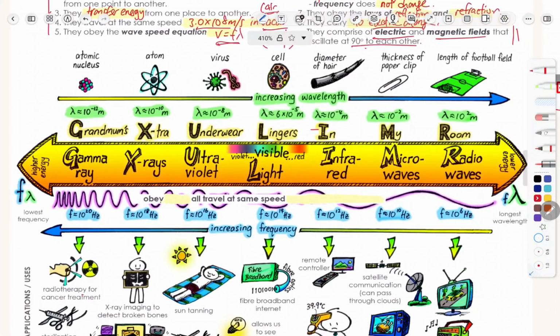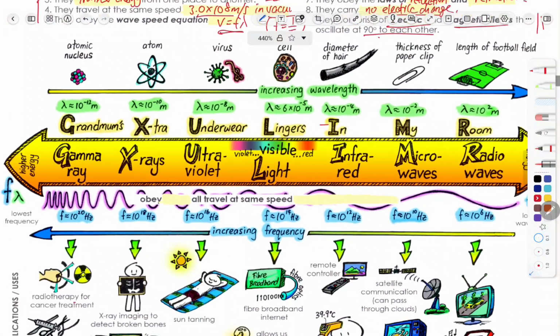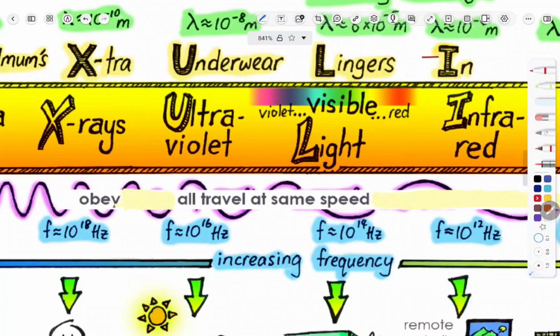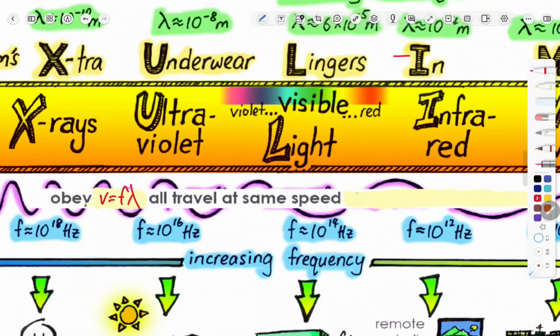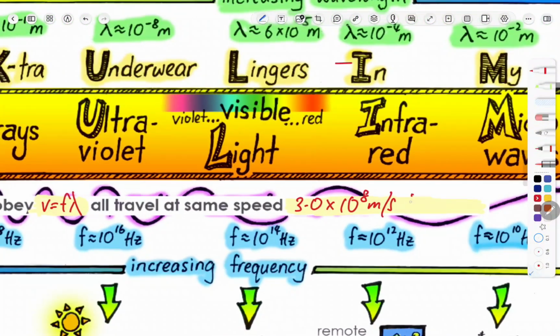So let's go back to the summary here and fill in the blanks. All the 7 waves obey the wave equation v equals f lambda, and they all travel at the same speed. This value you need to memorize: 3 times 10 to the power 8 meters per second in vacuum.